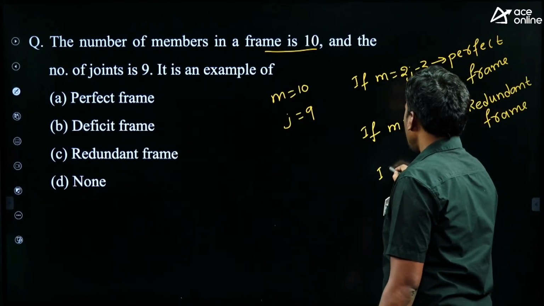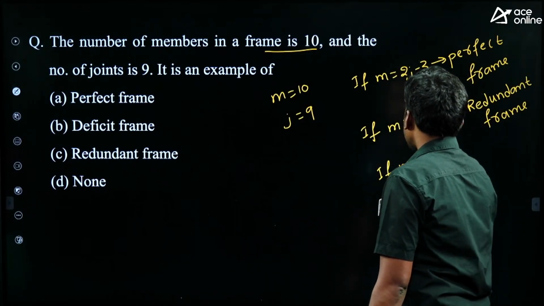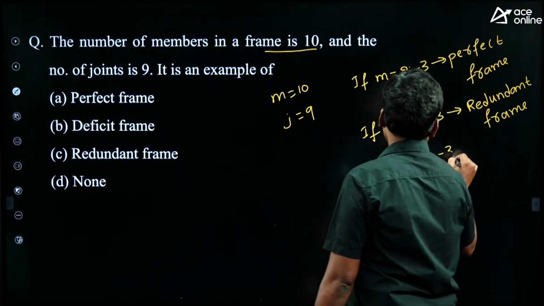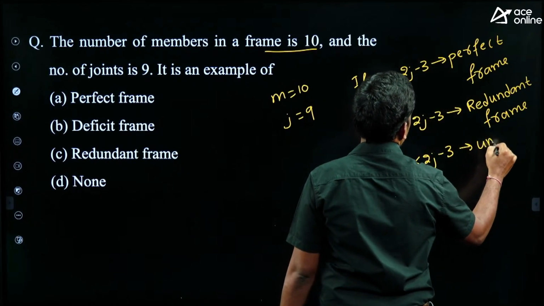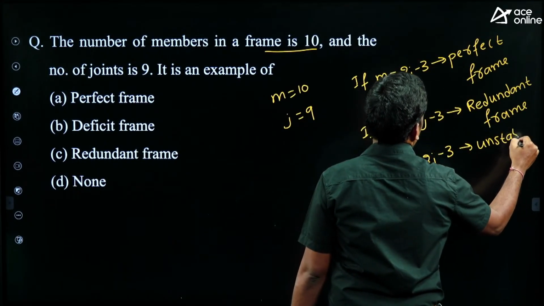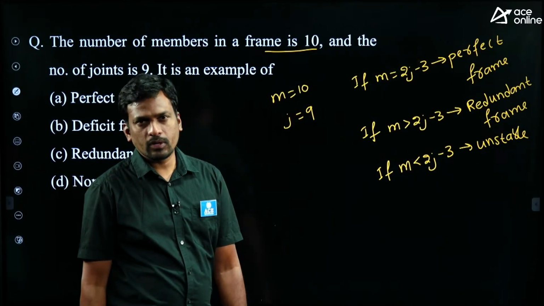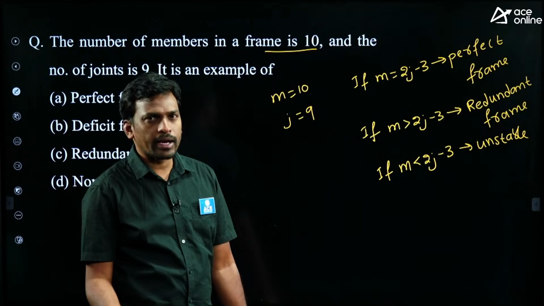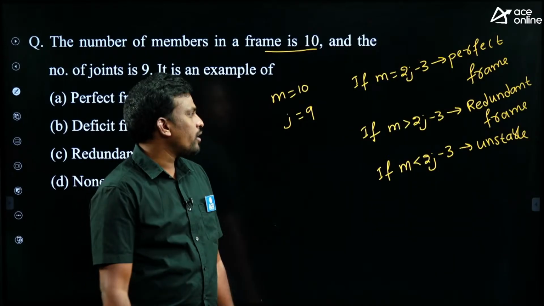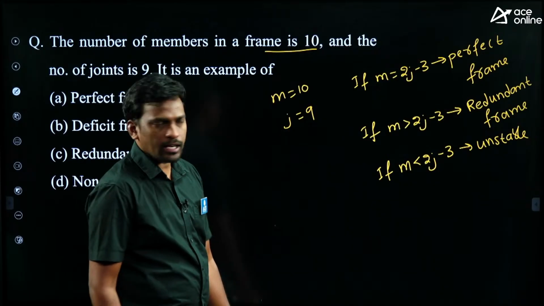Okay, then if M is less than 2j minus 3, this is called unstable, right? Unstable is also called deficient frame, also called mechanism. Unstable, deficient or mechanism, all three are the same only. Now check which condition is satisfying here.